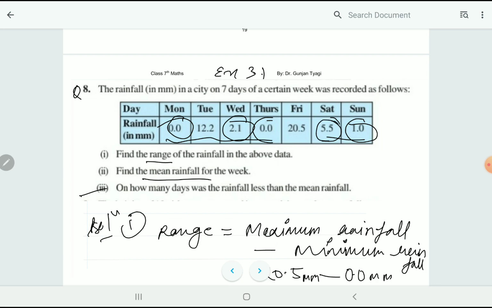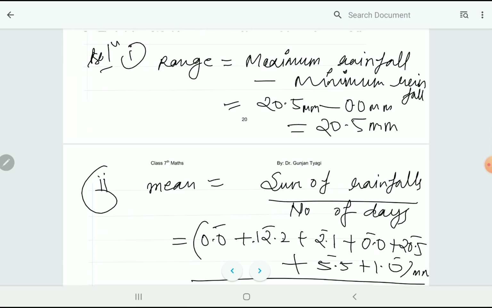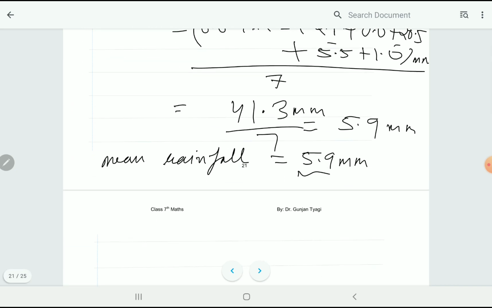All these days have rainfall less than the mean rainfall, except Thursday and Tuesday.